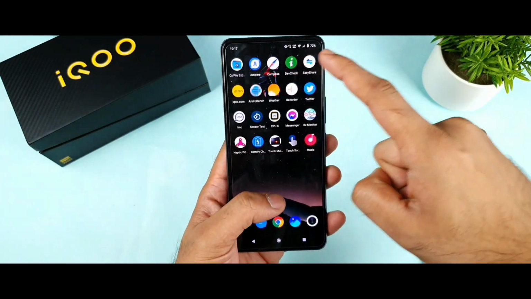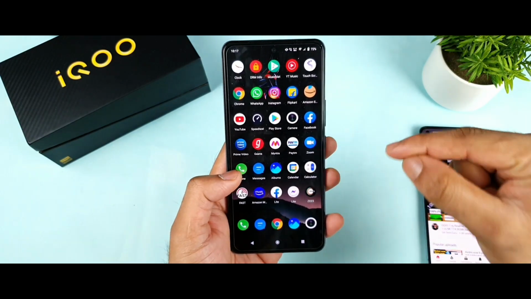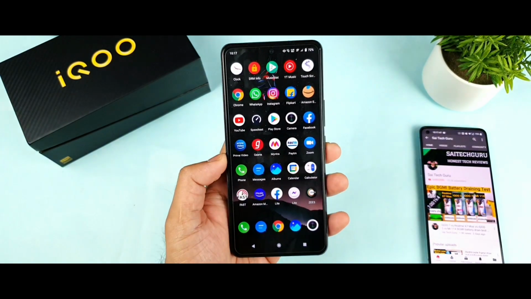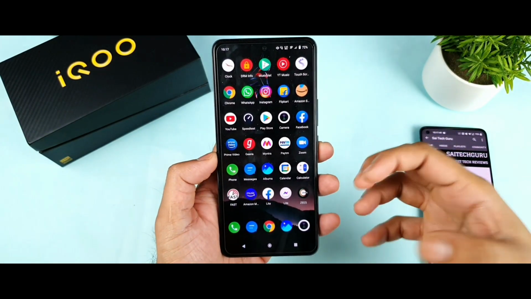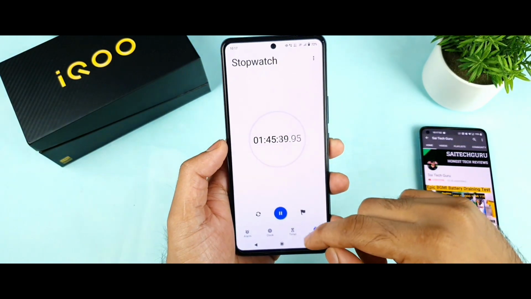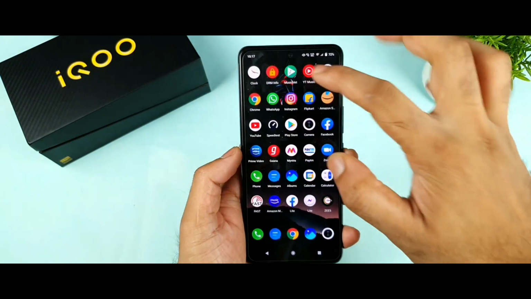So now these are the 50 applications which I'll be trying to open one by one. I'll try to open the applications very fast, because I don't want to make this video very lengthy. As you can see, I'll also try to keep something running in the background when each application is open.